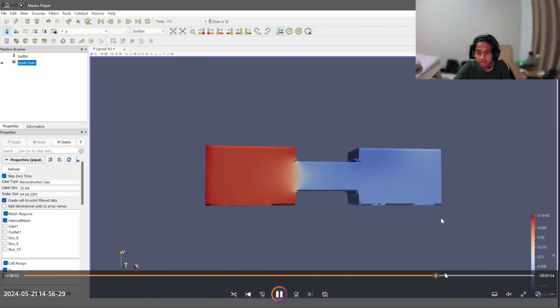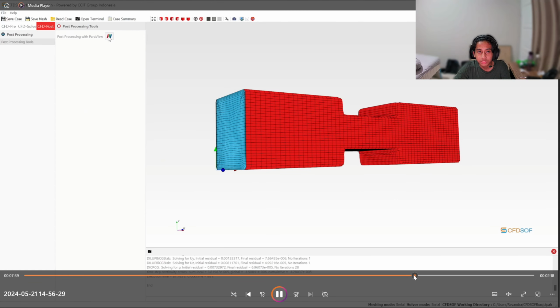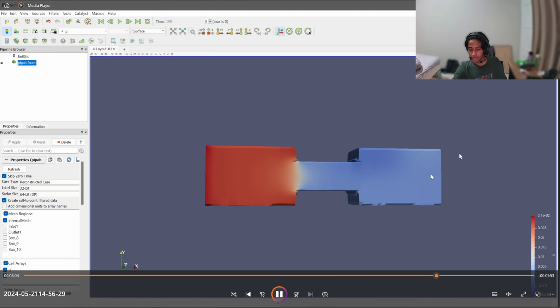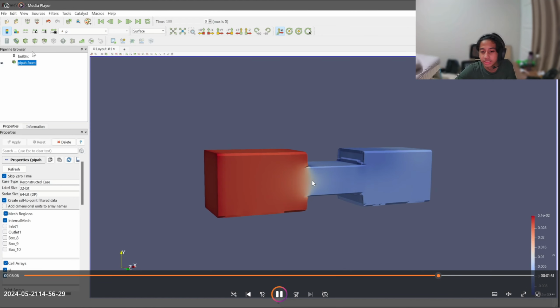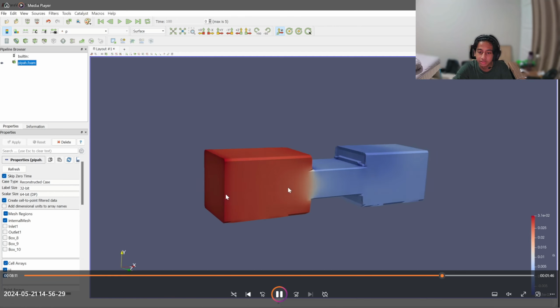After that, we can go to CFD Post and then to ParaView to see the simulation. We can see here that the simulation looks like this, with a higher pressure.